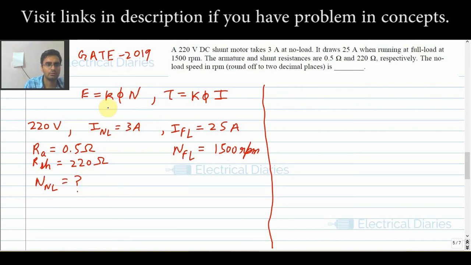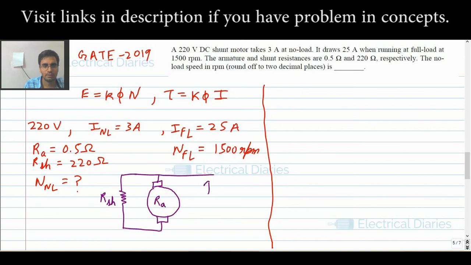See, to visualize the question better, we should always try to draw. It's really lovely to draw machines. Okay, so this is our Rsh, and this is our Ra, and the supply is given as 220 volts, as it is a 220 volt DC shunt motor.